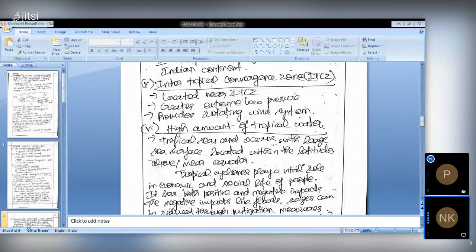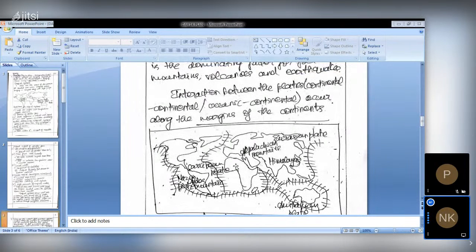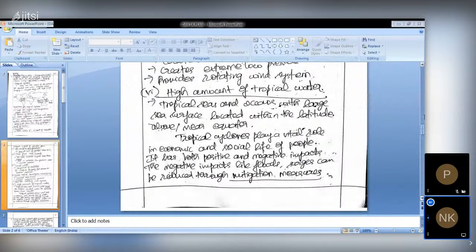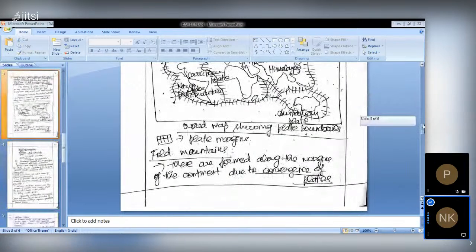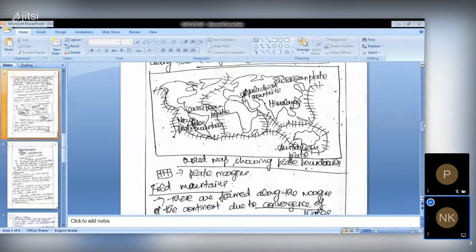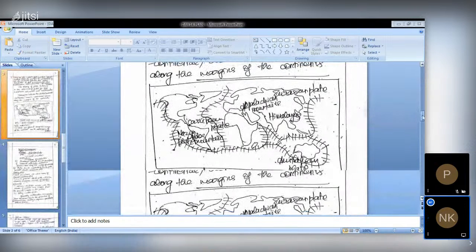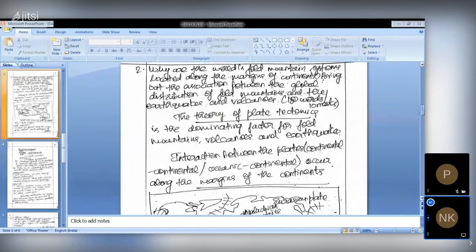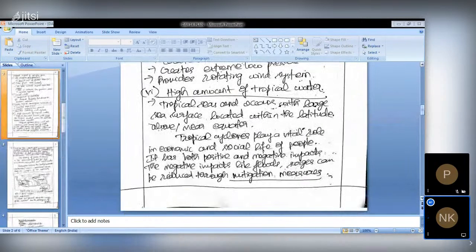Okay, ma'am. The next question is also a very direct question, but you have to link the fold mountains with earthquakes and volcanoes. That is where you may make mistakes while linking fold mountains and earthquakes and volcanoes. So this question is based on geomorphology.